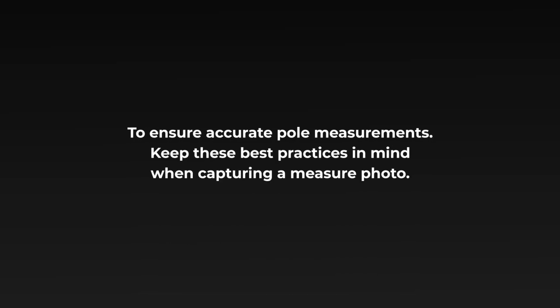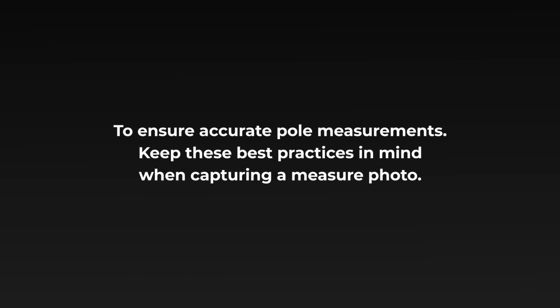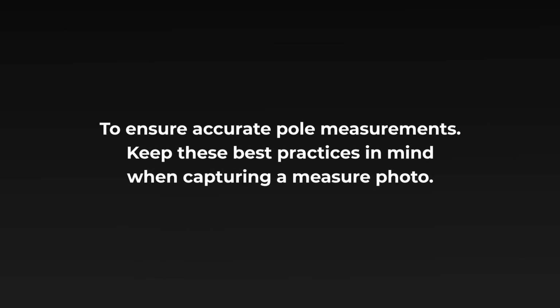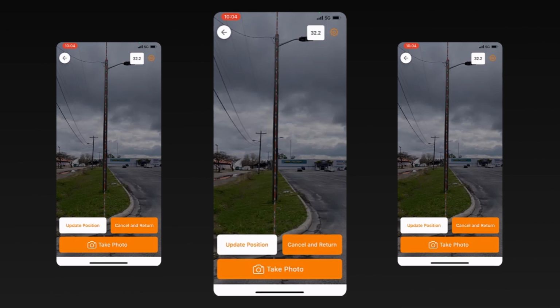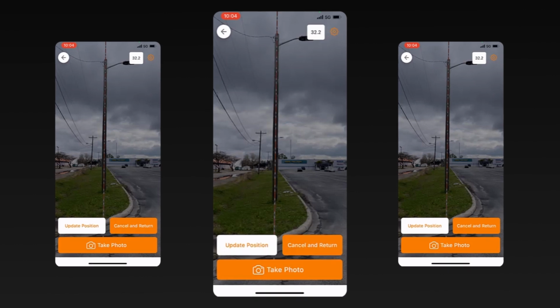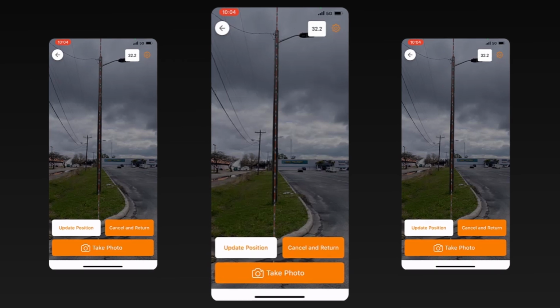To ensure accurate pole measurements, keep these best practices in mind when capturing a measure photo. Always make sure the entire pole is visible in the frame, from the ground all the way to the top. If any part is cut off, the measurement won't be reliable.